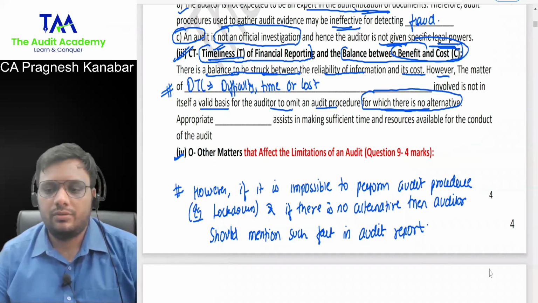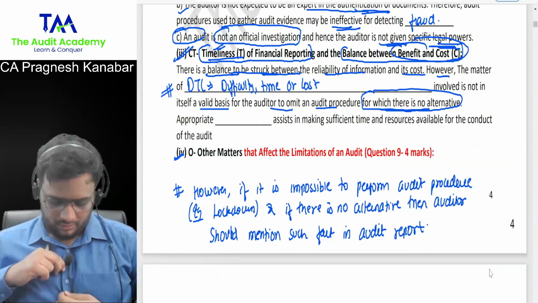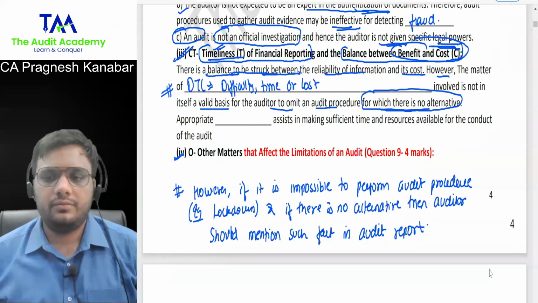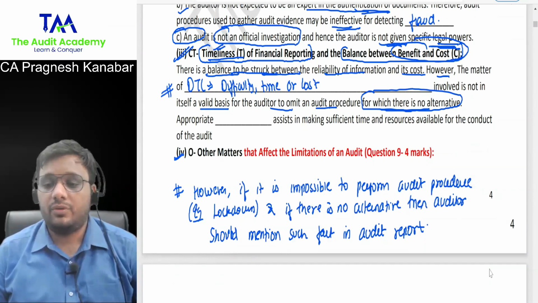All right, we'll go slow. Voice is not clear. Now, hello. Okay. Auditor should mention such fact in audit report.